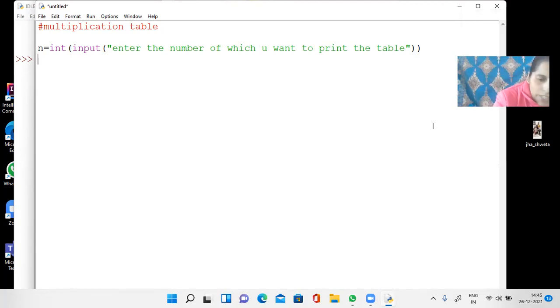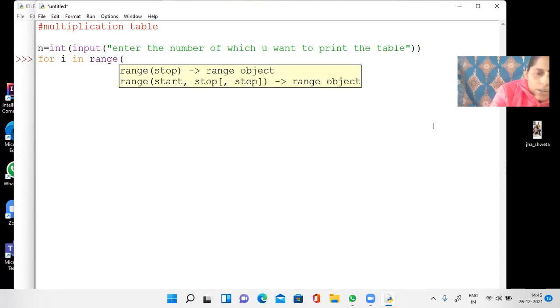How will you print it? You will just use a for loop. For i in range from 1 till 11, because generally we write a table like 2 1s are 2, 2 2s are 4, till 2 10s are 20, right? So i in range 1 to 11. It will obviously take till 10 only, so I am taking a value more than that.